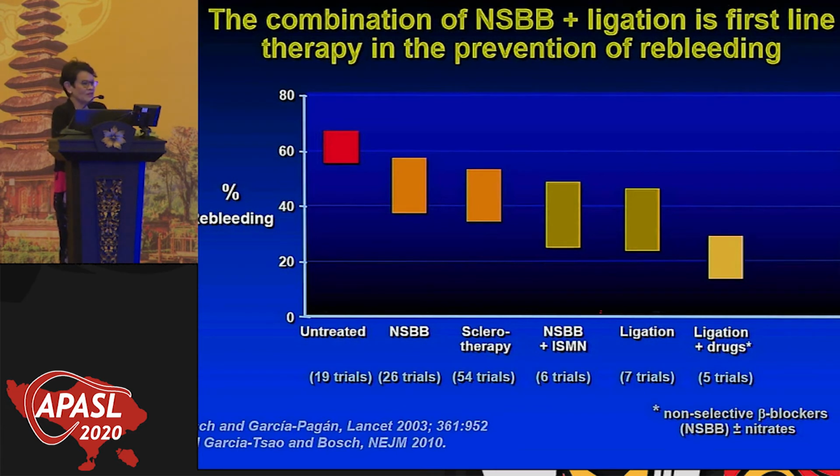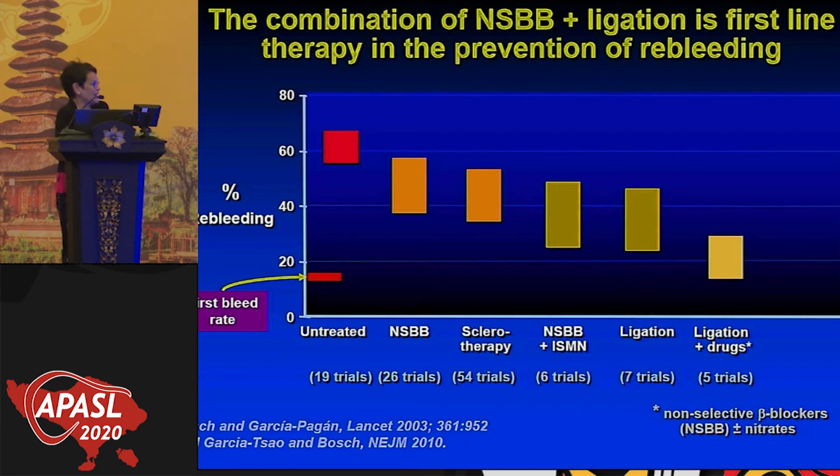But almost immediately, and even before the patient leaves, if you do nothing to these patients that have bled, 60% are going to bleed again. And this is the untreated groups of 19 trials. 60% rebleed within 1 year. This is much more scary than what Dr. Abbas showed you, which was preventing the first bleed rate, which is only like 12-15%. So here, anxiety levels are very high, because if you do not do something, the patients will bleed again.